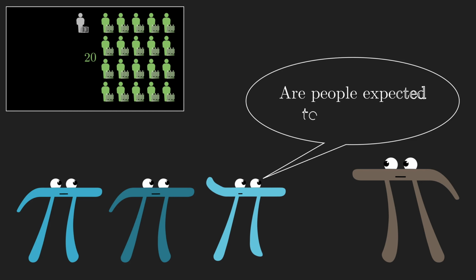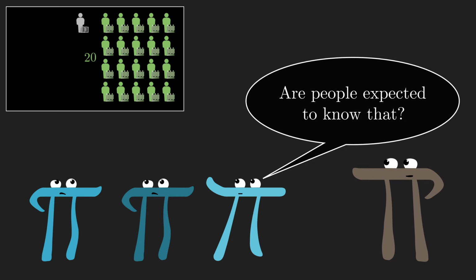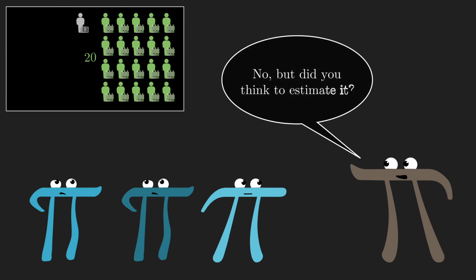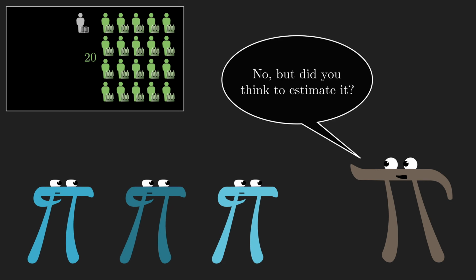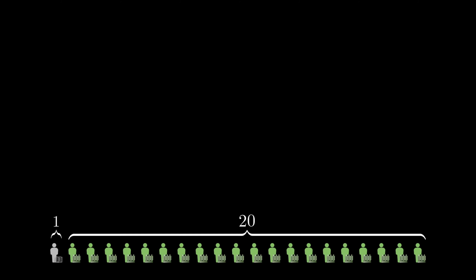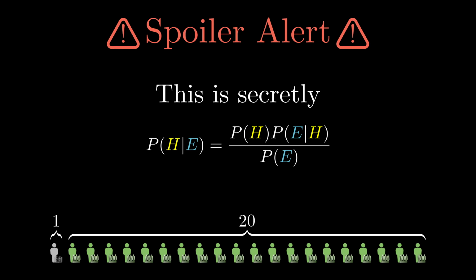To be clear, anyone who is asked this question is not expected to have perfect information about the actual statistics of farmers and librarians and their personality traits. But the question is whether people even think to consider that ratio, enough to at least make a rough estimate. Rationality is not about knowing facts, it's about recognizing which facts are relevant. Now, if you do think to make that estimate, there's a pretty simple way to reason about the question, which, spoiler alert, involves all of the essential reasoning behind Bayes' theorem.